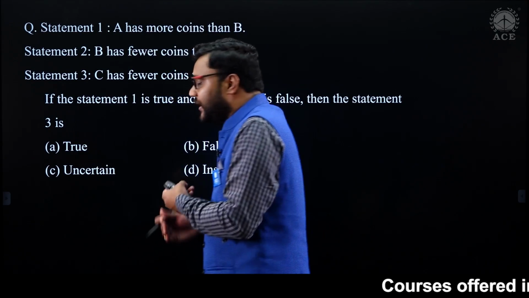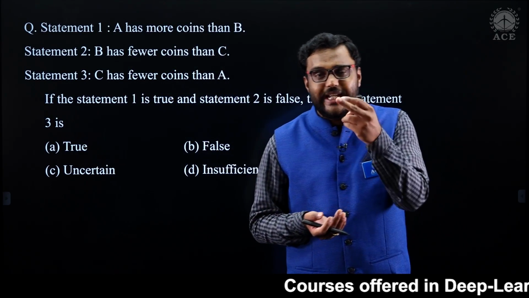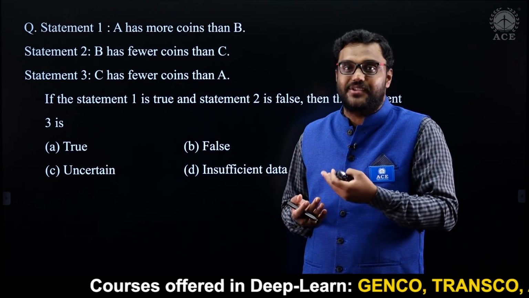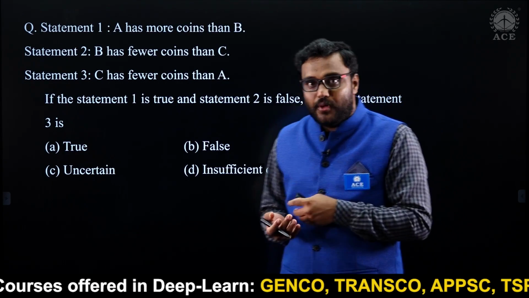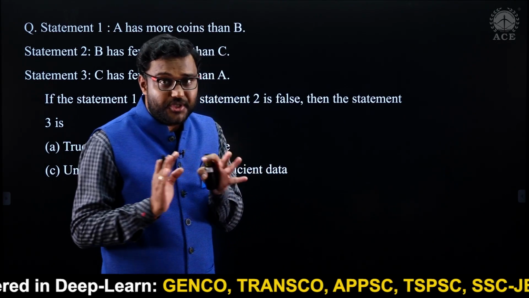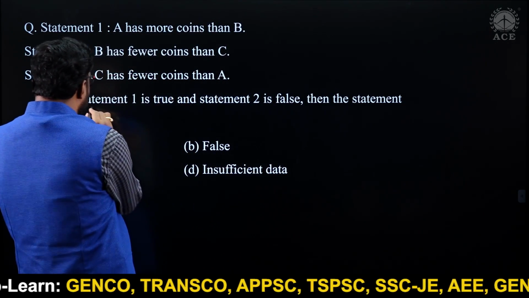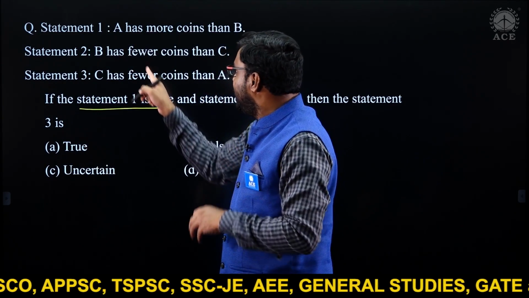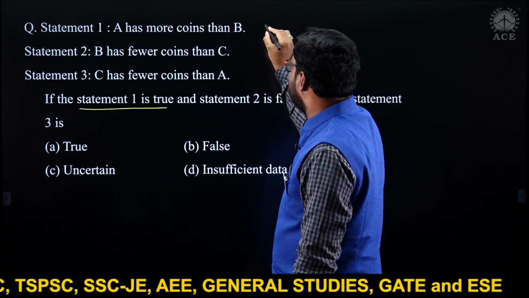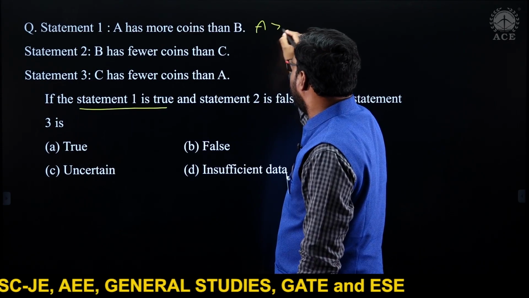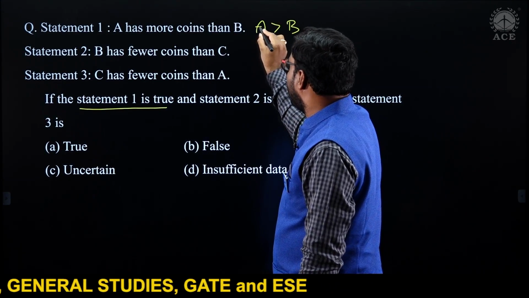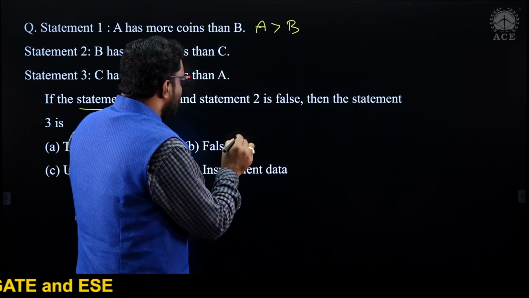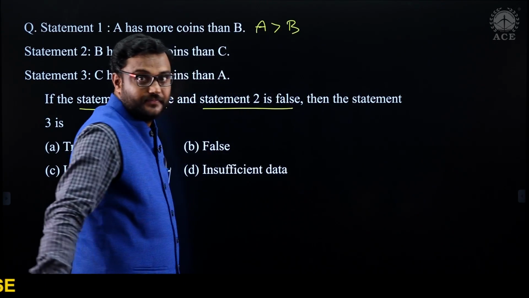See the next question. Here 2 statements are given. Then you have to decide what about the third statement. Very important thing, we have to read the question properly. Here statement 1 is true. Statement 1 is true means A has more coins than B. Means I can say A greater than B. A is greater than B. Fine.